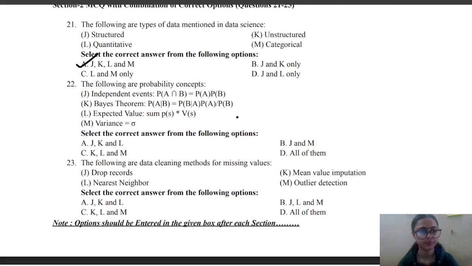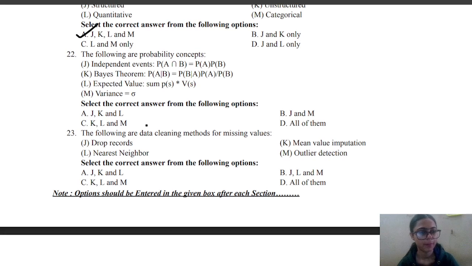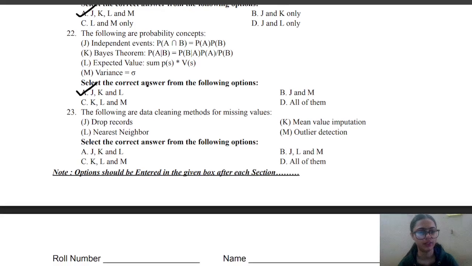Next is, the following are probability concepts: J independent events, P of A intersection B equal to P of A into P of B; K Bayes theorem, P of A given B equal to P of B given A into P of A upon P of B; L expected value, sum of P into V; and M variance equal to sigma. So here the correct answer will be A, that is J, K and L, because these three are the only correct ones.